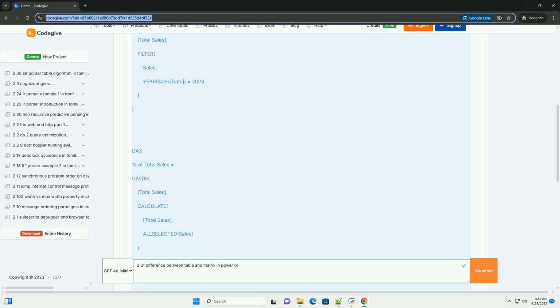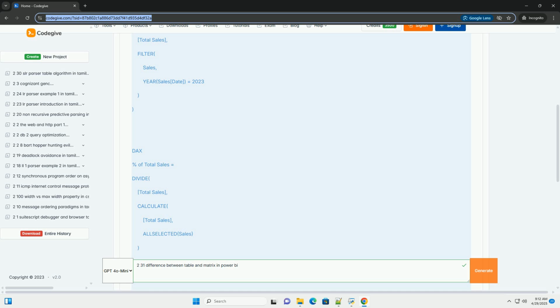In-depth explanation. Let's delve deeper into each aspect of the differences. 1. Purpose and structure. Table: a table presents data as a flat, two-dimensional list of records. Each row represents a single, distinct item or entry from your data set. All columns have equal importance in the layout, with no inherent grouping or categorization. It's designed for displaying detail, not analysis.